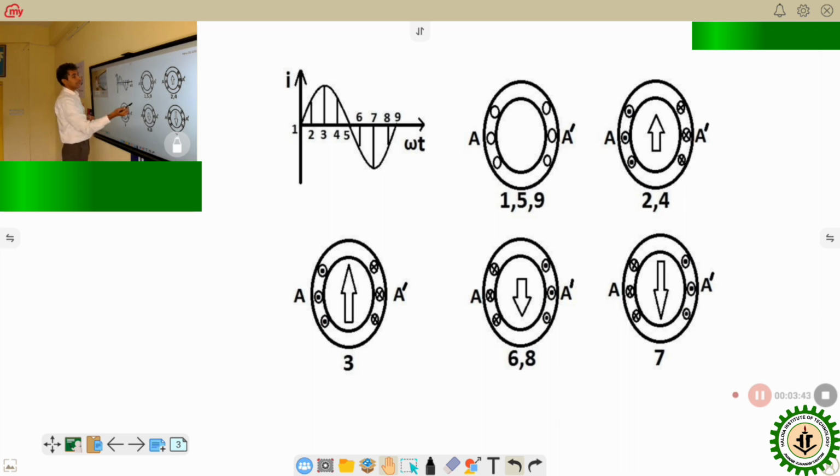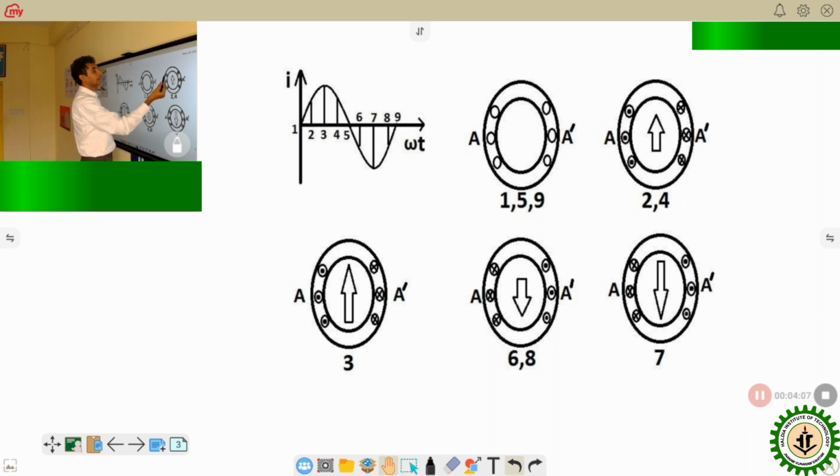Now, let us start with instant 1. At instant 1, as we can see, the current is 0. If there is no current, there will not be any magnetic field created. Now, let us come to instant 2. At instant 2 the current is intermediate positive.